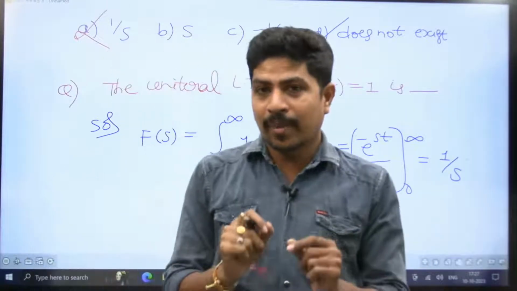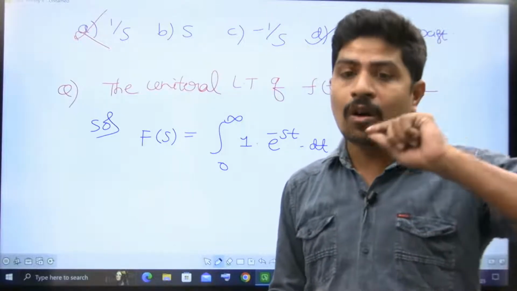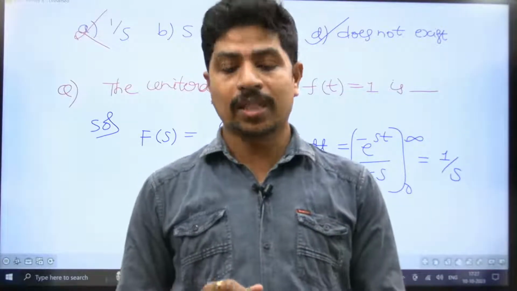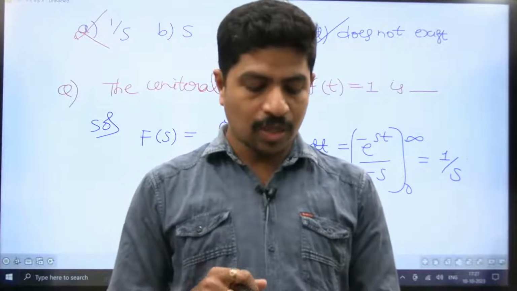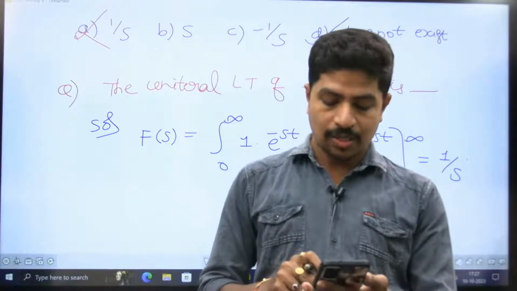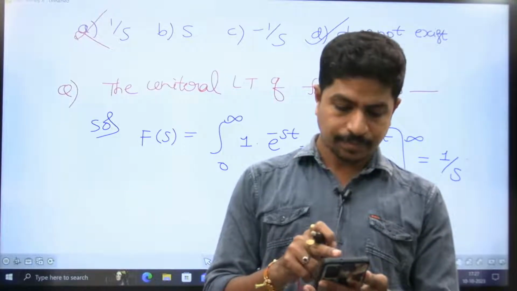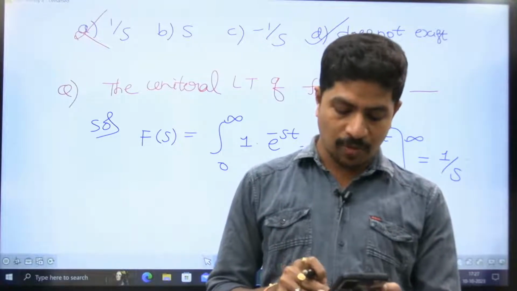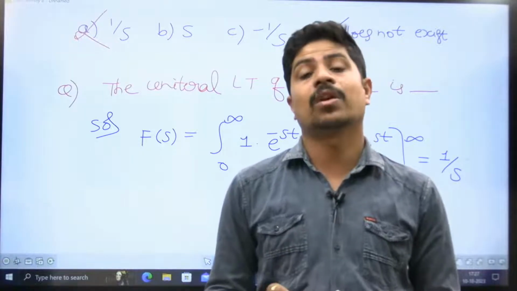My main stress point here is, if nothing is mentioned, by default we have to find the bilateral Laplace transform, which means we take the limits from minus infinity to plus infinity, not from 0 to infinity. If he says clearly that you want the unilateral Laplace transform, then we have to take the limits from 0 to infinity. So what is the Laplace transform of 1? The Laplace transform of 1 does not exist.